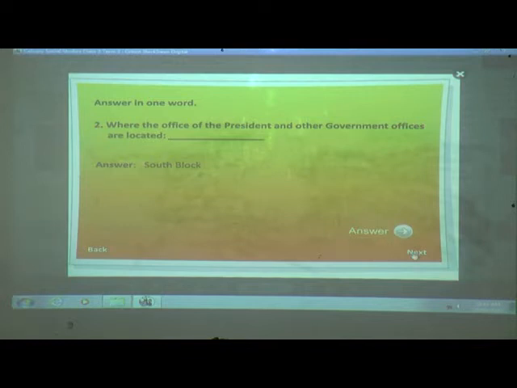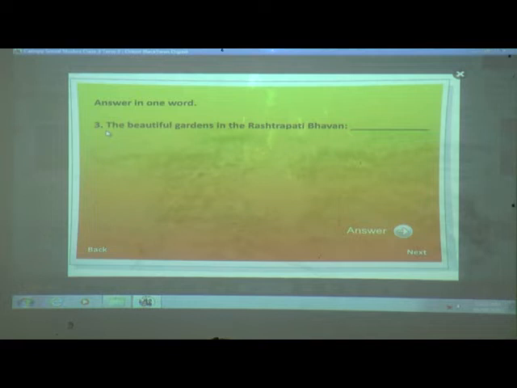Next question we'll see. The beautiful gardens in the Rashtrapati Bhavan. Which is the beautiful garden? Come on children, tell me which is the beautiful garden? Yes, very good. Mughal garden. The beautiful garden in the Rashtrapati Bhavan is the Mughal gardens.